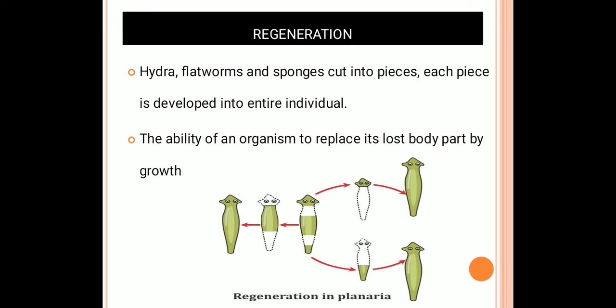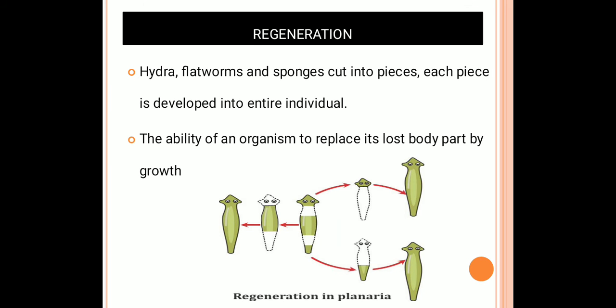Regeneration can be used to reproduce only those organisms which have a simple body design. However, multicellular organisms have a complex body design, having many types of cells, so some of them cannot reproduce by regeneration. It happens only in planaria and some flatworms.